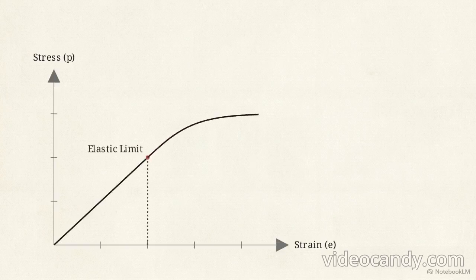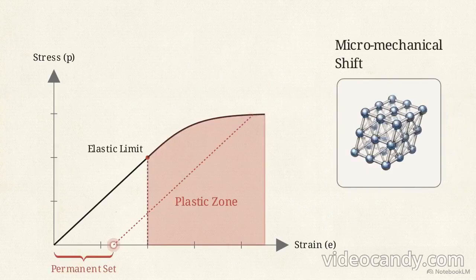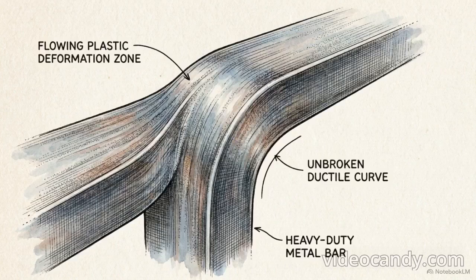This chart shows the threshold where the linear relationship ends, defined as the elastic limit. This is the maximum stress a material can endure without permanent deformation. Once a frame breaches this, it enters the plastic zone. Even if the jam is cleared and load removed, the material won't fully recover. This unrecoverable gap is permanent set, the exact micromechanical shift that permanently misaligned our sorting line.